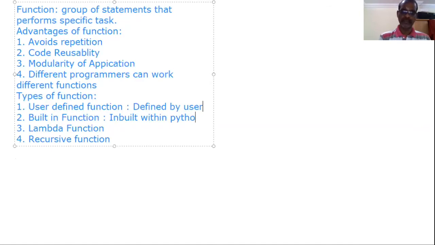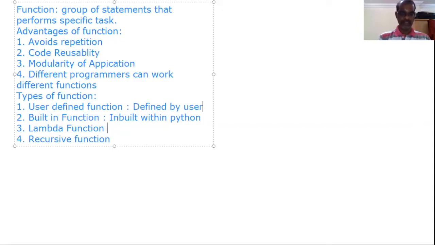While studying sequence, string, list, as well as tuple, set, dictionary, we studied so many functions, for example len, isupper, islower. These are inbuilt or built-in functions within Python.